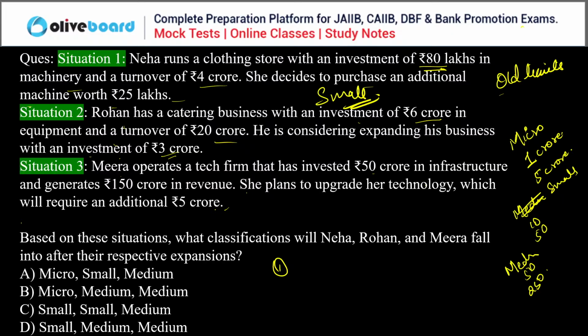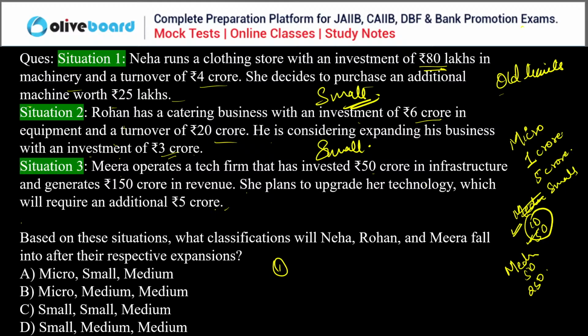Okay, now Rohan. After his planned investment, Rohan's total investment is 6 crore plus 3 crore, meaning 9 crore. Because the investment is 9 crore, within 10 crore, and the turnover is 20 crore, within 50 crore, it is a small enterprise, right?